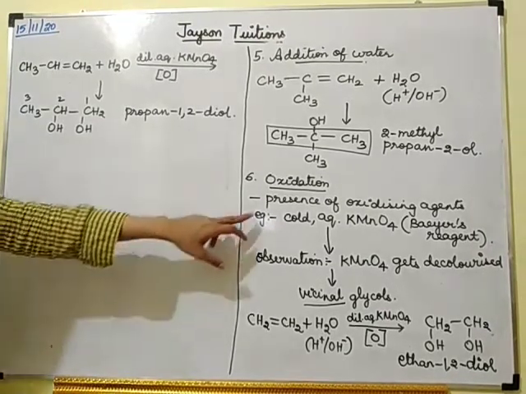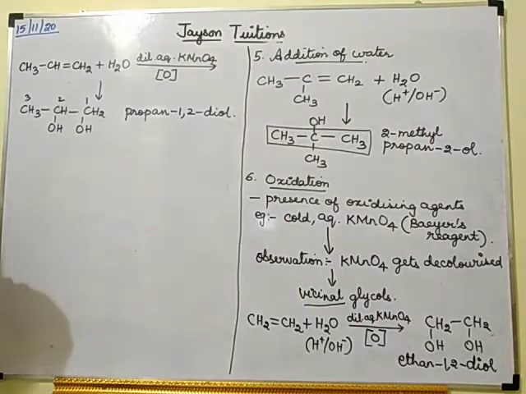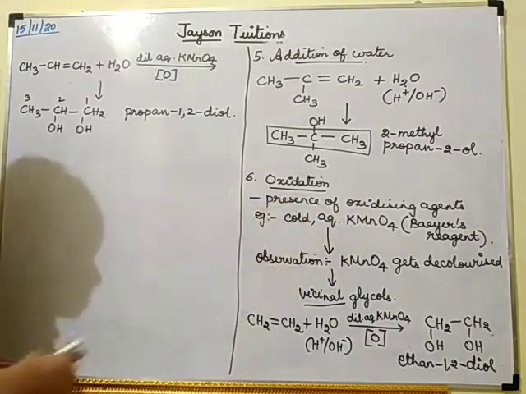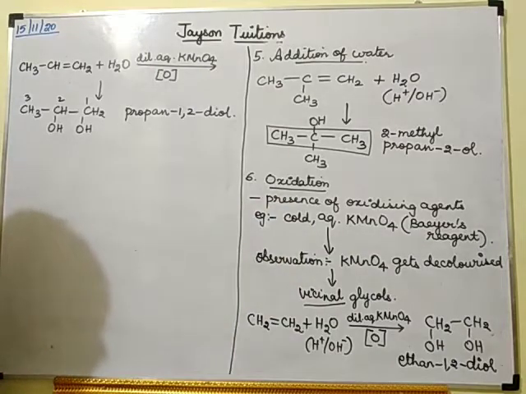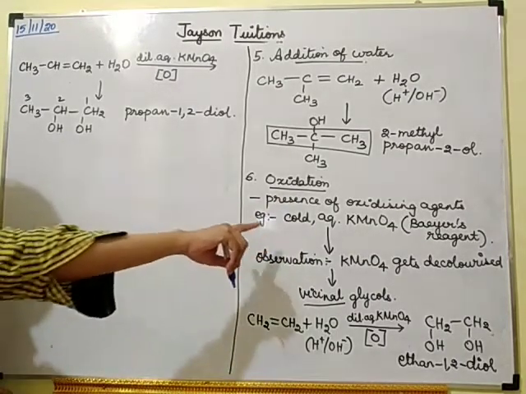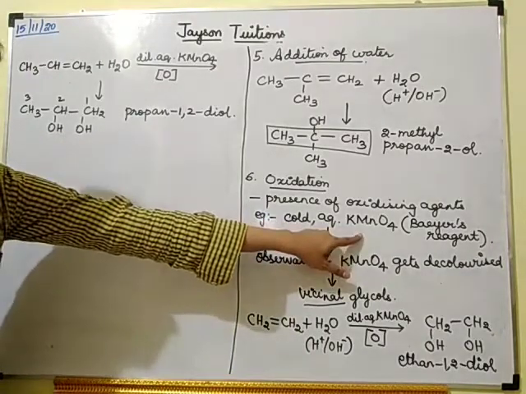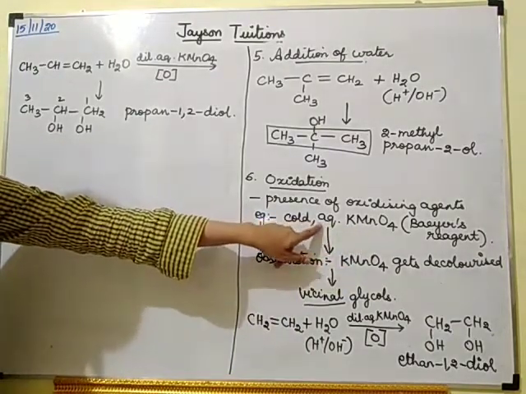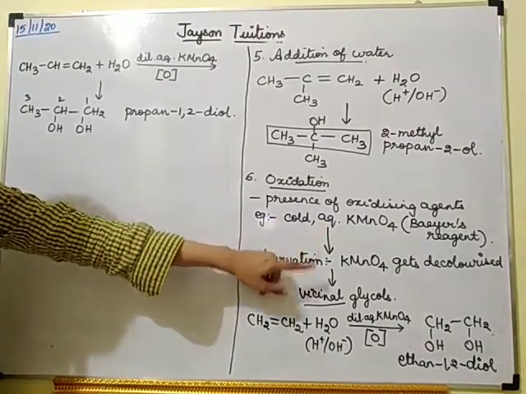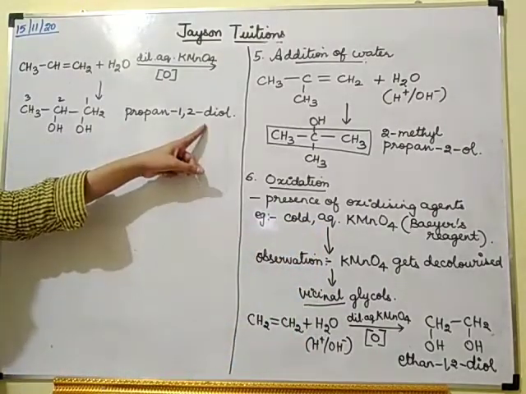So we studied how oxidation will take place. Yes or no? Oxidation takes place in the presence of an oxidizing agent. If it is an aqueous oxidizing agent, mixed with water, we are getting diols.